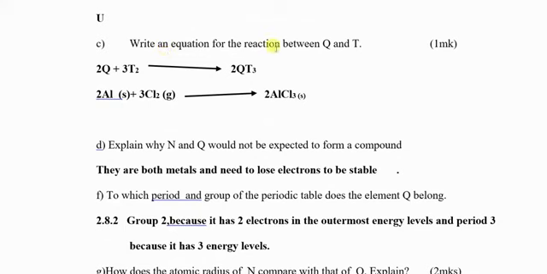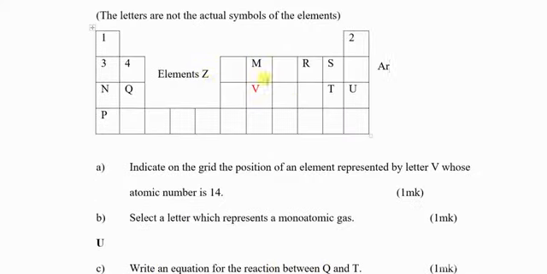Write an equation for the reaction between Q and T. So before you write, go to Q and T. What is element Q? You count 1, 2, 3, 4, 5, 6, 7, 8, 9, 10, 11, 12. So Q is atomic number 12.